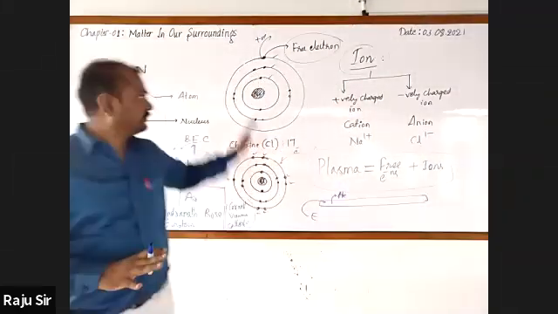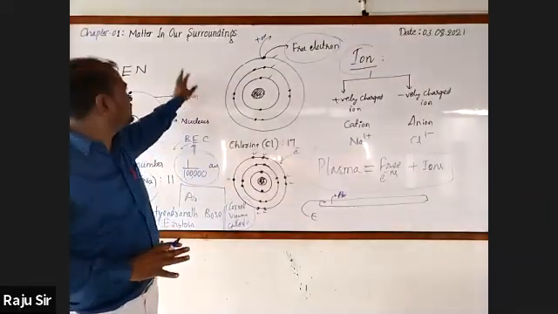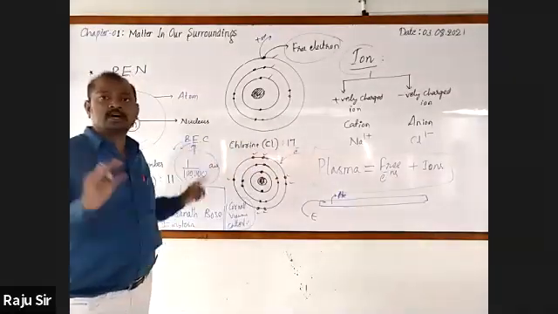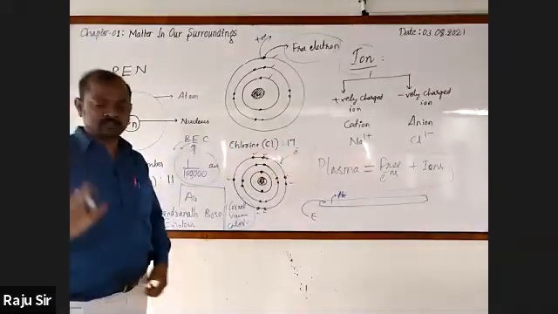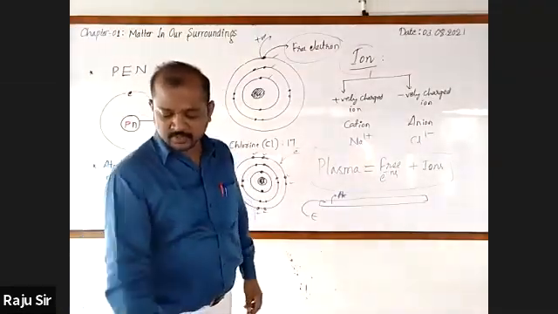This is about the fourth and fifth states of matter. The fourth state of matter is plasma, and the fifth state of matter is Bose-Einstein condensate. Now let me give you the points with respect to this.